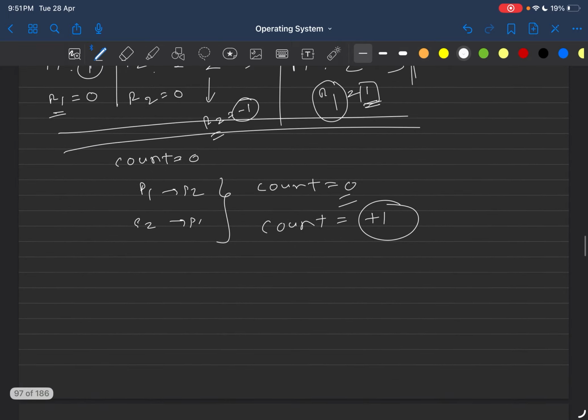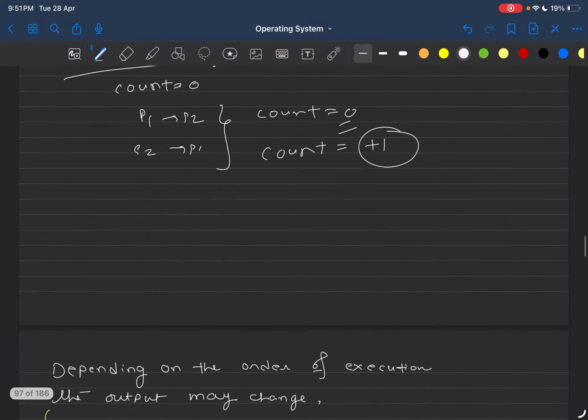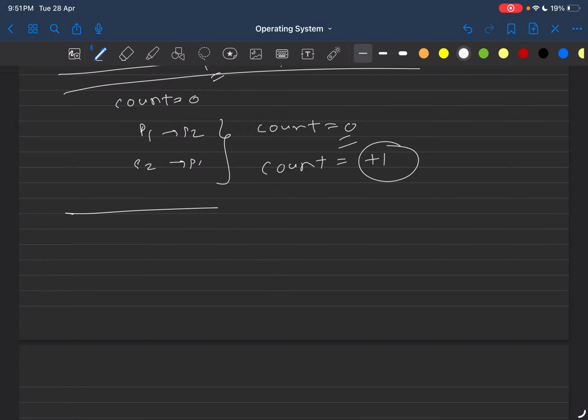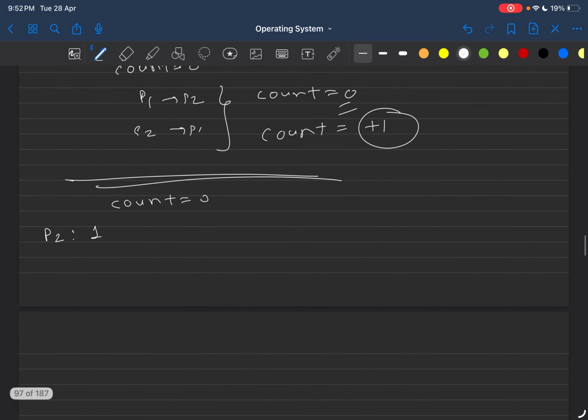Okay, let's see one more case. Let me erase these tick marks and add one more page. So now let's say I'm coming from the beginning. The count value is 0. Let's say now P2 is scheduled for the first time. Line number 1 has executed, and after its execution, the R2 register has the value of count. So R2 will have the value 0. And let's say after executing instruction 1, P2 is preempted and P1 is scheduled.